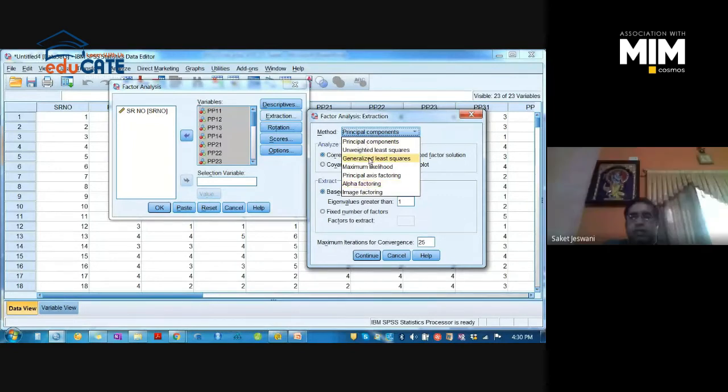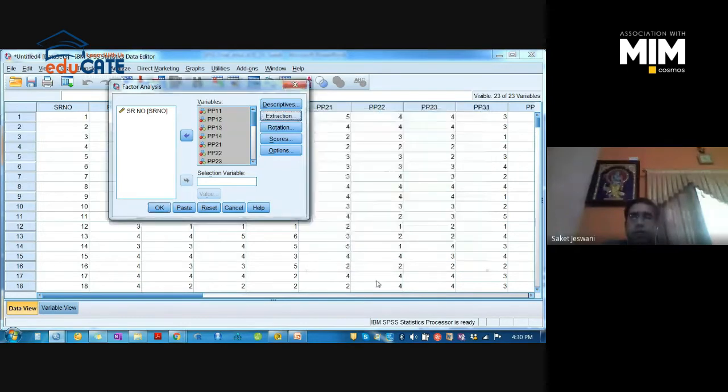After analyzing all of them, I came to know that the most efficient extraction method is maximum likelihood, right? So click on maximum likelihood. Okay, click on Continue. Then click the Rotation tab.